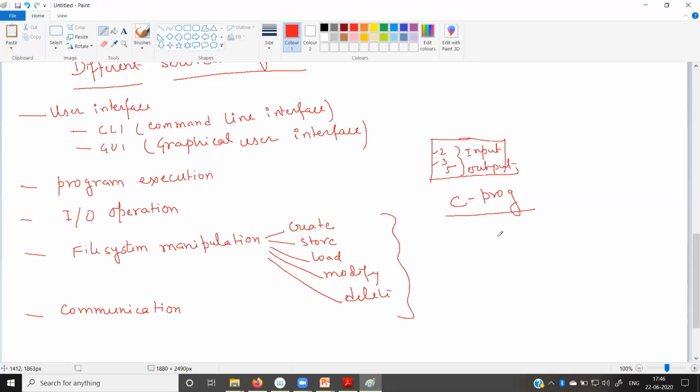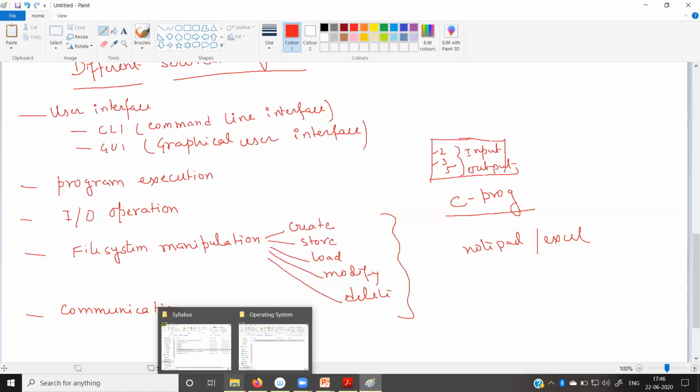From this C programming language we are accessing Notepad, or we are accessing Excel or some other application software to store our data. That means our objective is to open the file. We have to create a file, store the data, and read it, something like that, and you want to perform this operation with the help of C programming. Fine.